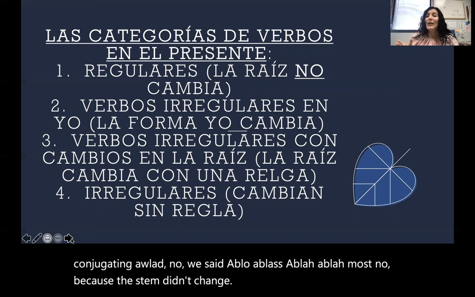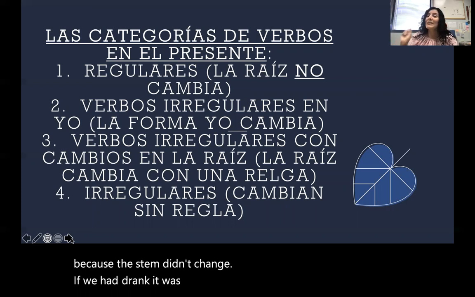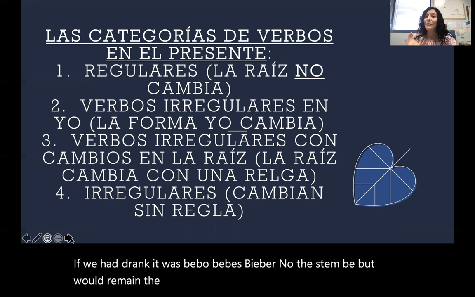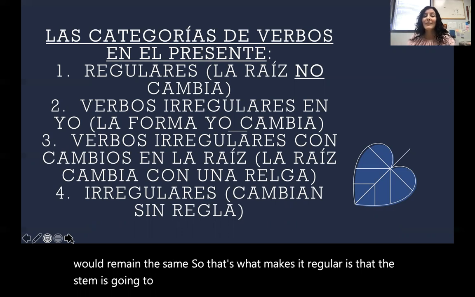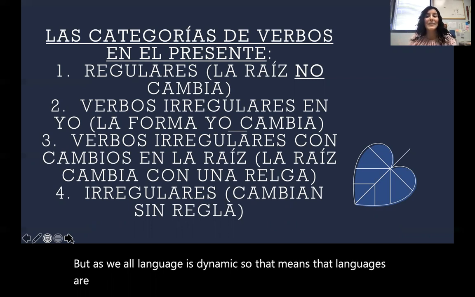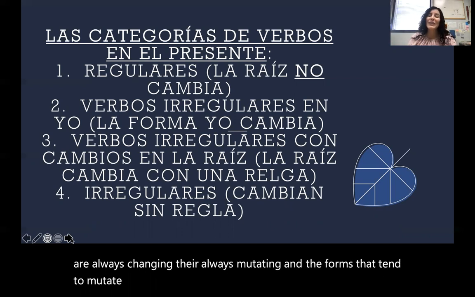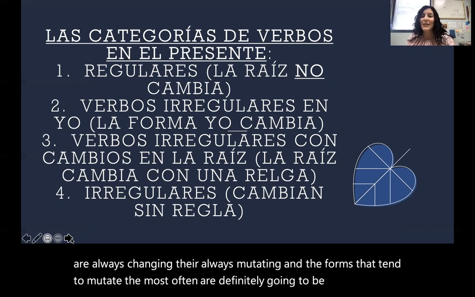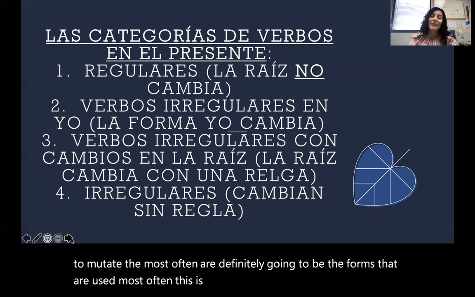If we had vivir, it was vivo, vives, vive, the stem would remain the same. So that's what makes it regular, is that the stem is going to remain unchanged. But as we all know, language is dynamic. So that means that languages are always changing. They're always mutating. And the forms that tend to mutate the most often are definitely going to be the forms that are used the most often. This is why irregulars tend to be verbs that are used very often.